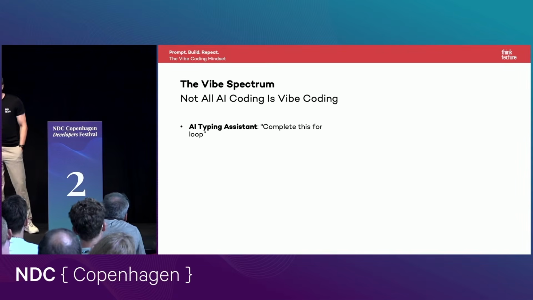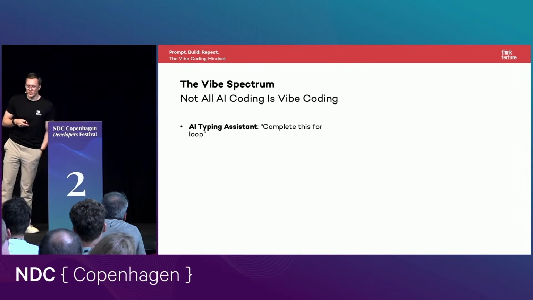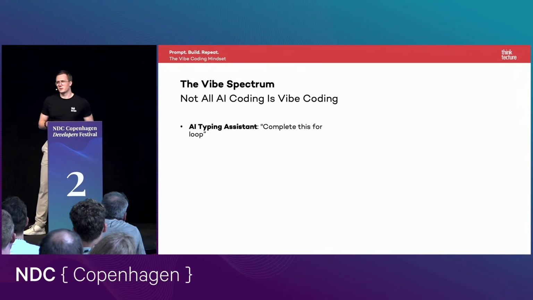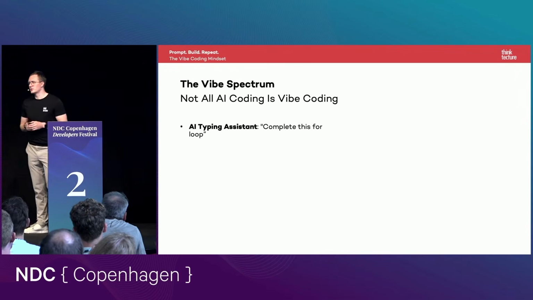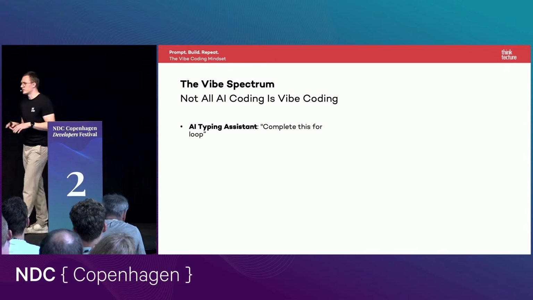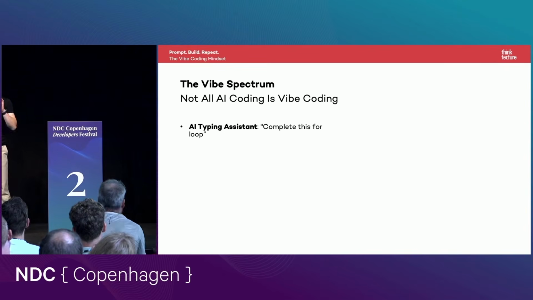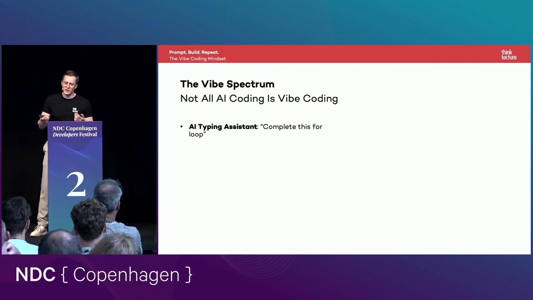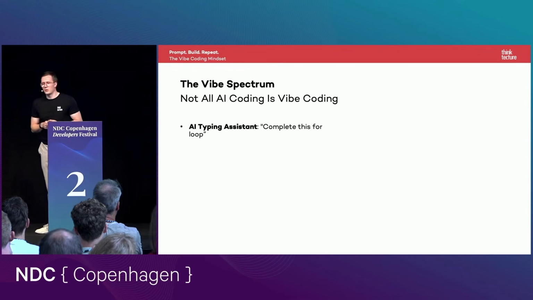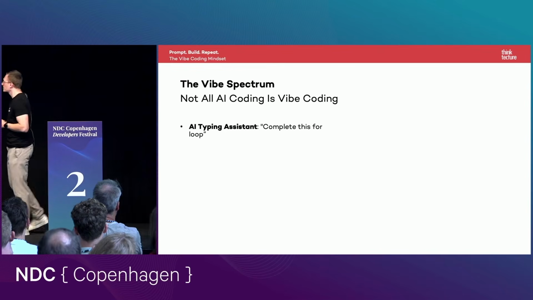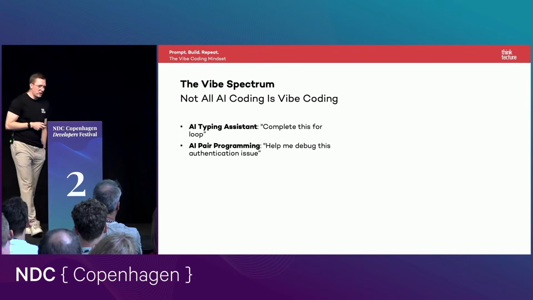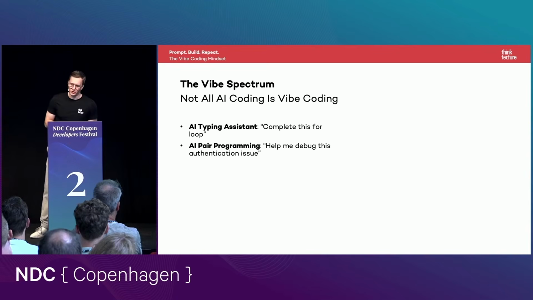The first category is the simplest workflow when using AI to enhance your work as a software developer. For me, it is AI type assistance. When you use Copilot or Cursor or whatever, and you start typing, then you normally see this ghost text. You can accept this generated code to complete the function you started to type, for example. This is the simplest one. The next stage is AI pair programming. And this is the topic I'd like to talk about today.